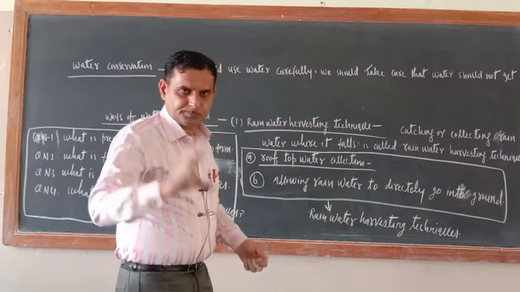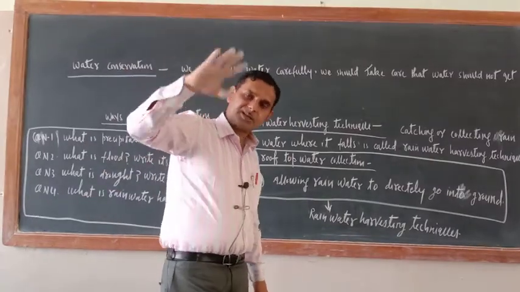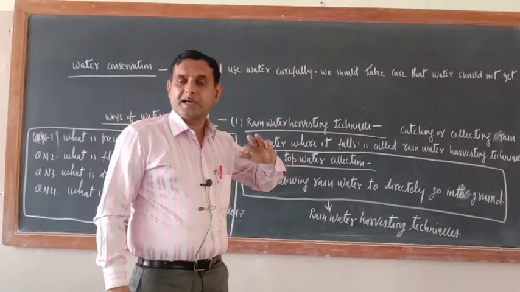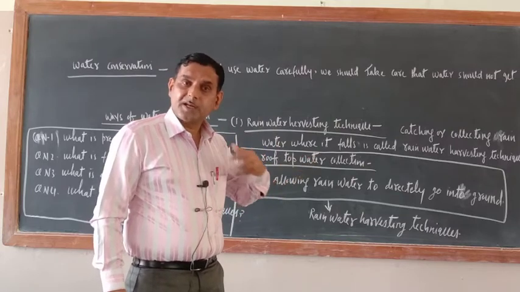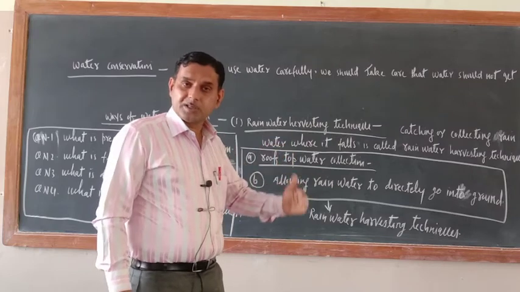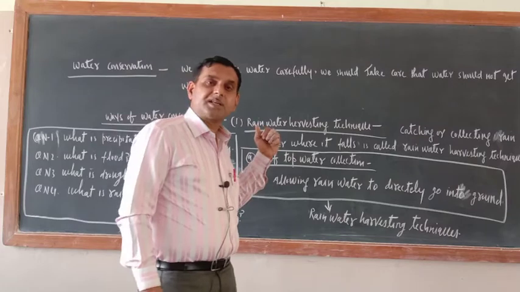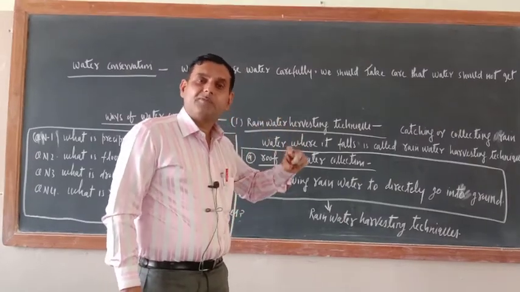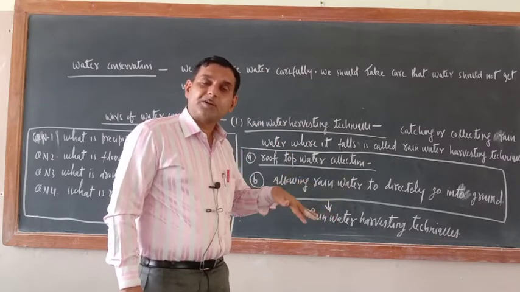Just see, rooftop, everybody, you people have gone to the terrace of your home. Just see, when rain is there, a lot of water is collected at the rooftop, and through a pipe it is sent out of the house. Now try to understand, if near the foundation of your house small pits are created, and through pipes the same water can be made to fall in that pit, then what should be there?